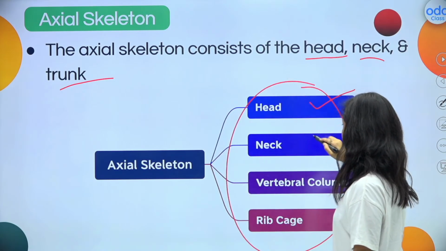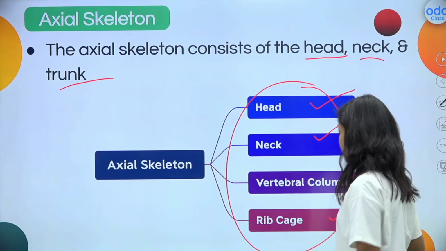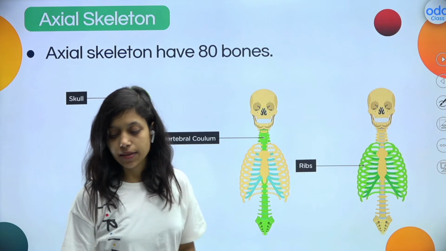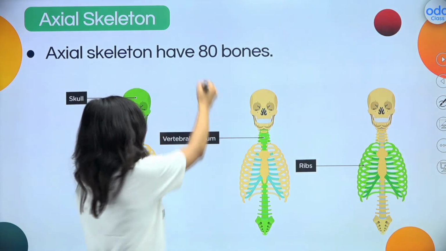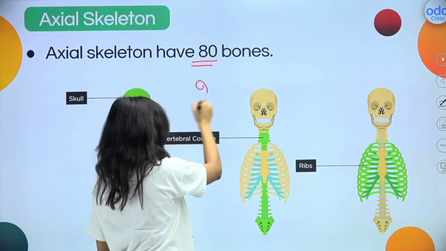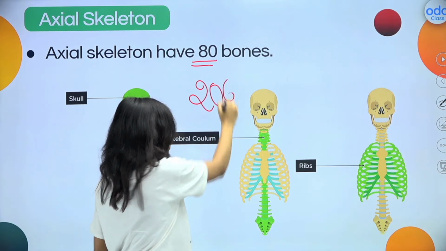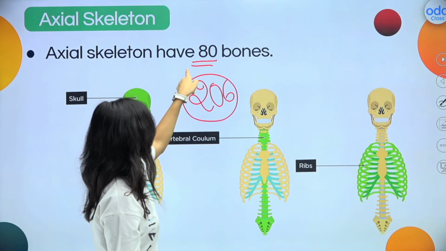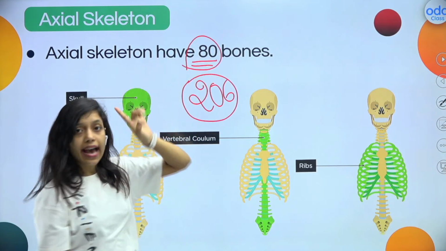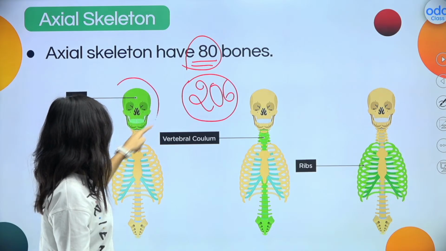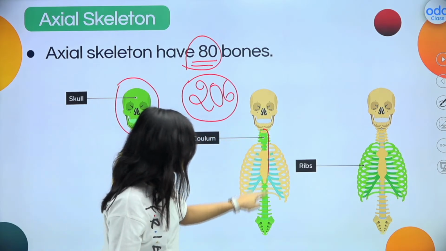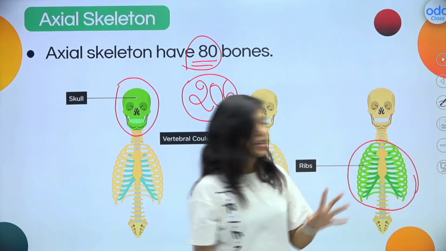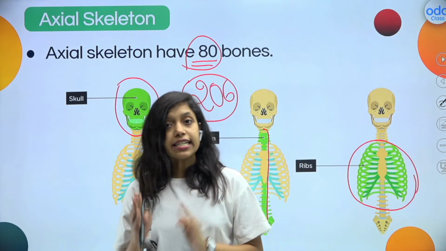Our head, neck, vertebral column, and rib cage, all these four parts are included in the axial skeletal system. In total they have 80 bones. In our body we have 206 bones in total, right? But out of 206, 80 bones are present in the axial skeletal system. Our skull bone, our vertebral column and also our rib cage, all these things together make our axial skeletal system.